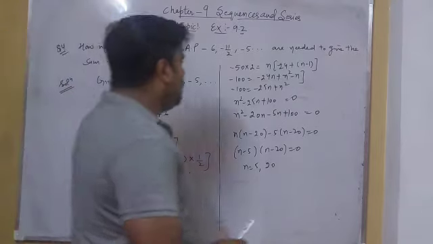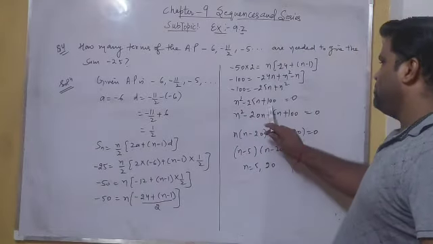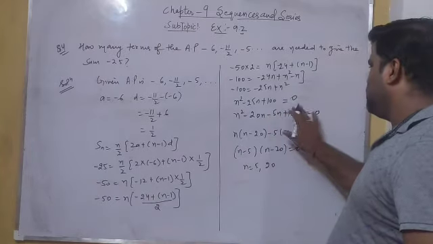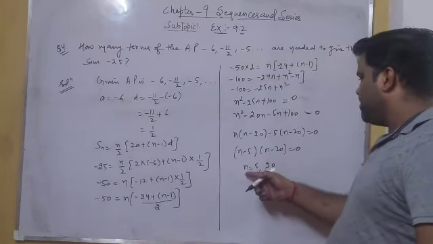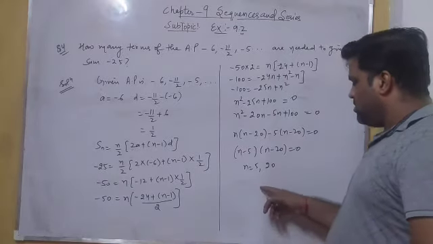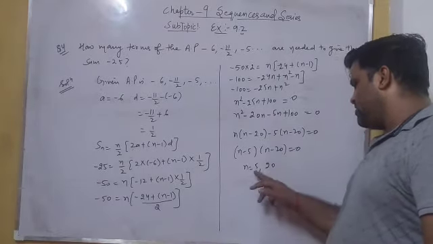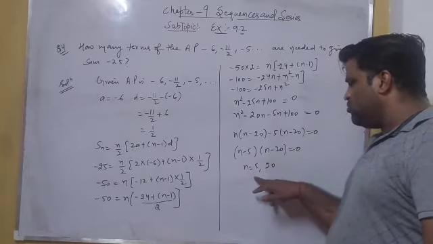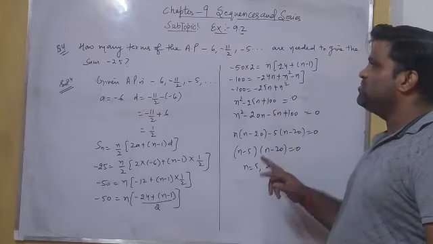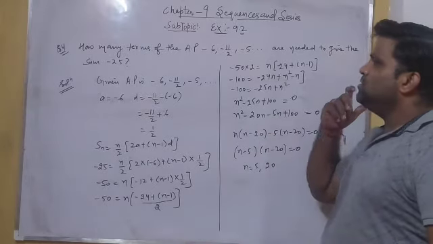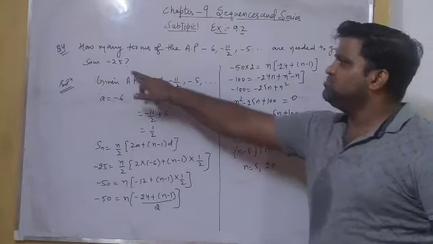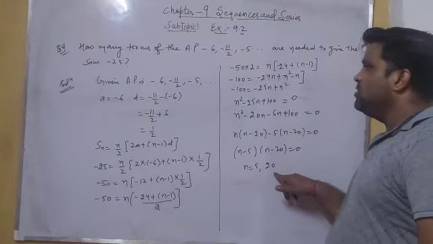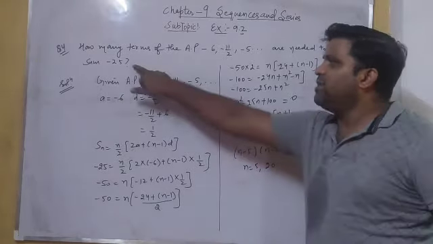On putting all the values here, we get the quadratic equation n square minus 25n plus 100 equal to 0. And after applying the middle term splitting method, we get the values of n equal to 5 and 20. So here we are getting two values of n, which are 5 and 20, and both are positive. So we can say that when the value of n is equal to 5, the sum of 5 terms of the AP is minus 25, or when the value of n is equal to 20, the sum of 20 terms will be equal to minus 25.